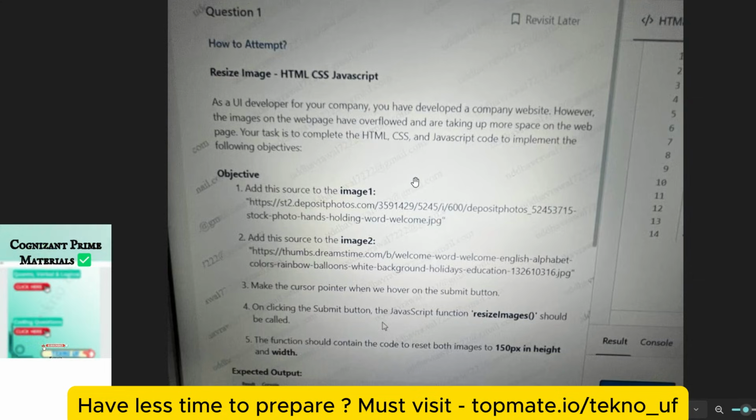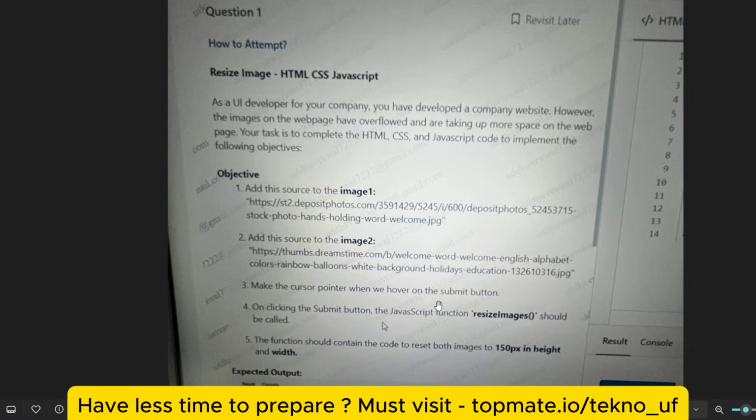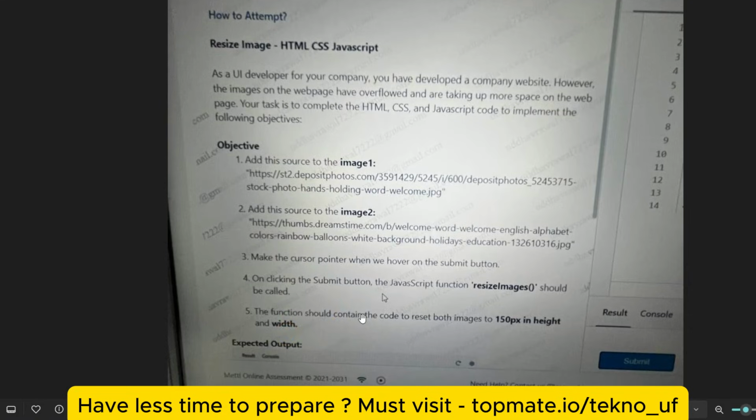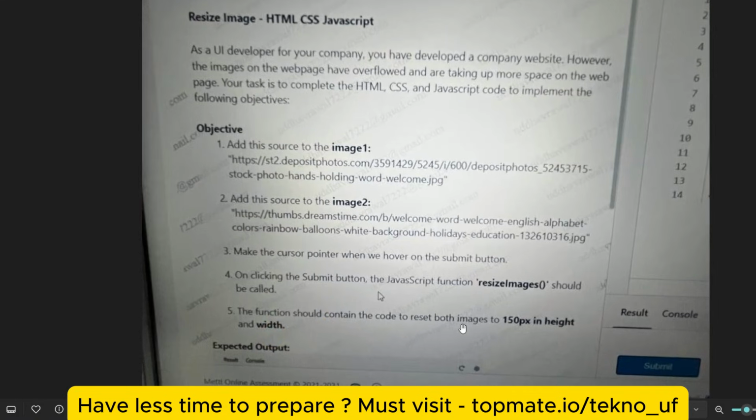Add this source to the image. So you have to copy this and paste it into the image tag, and also add this source to the second image. This is the second image link. You have to add this. Make the cursor a pointer when hovering on the submit button, and on clicking the submit button, the JavaScript function resizeImages should be called. And the fifth objective is that the function should contain the code to reset both images to 150 pixels in height and width.